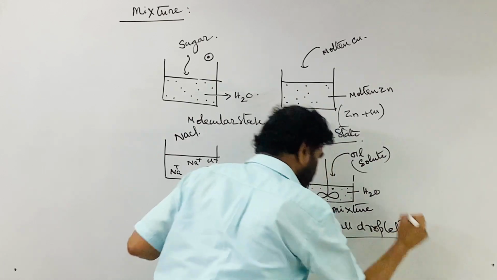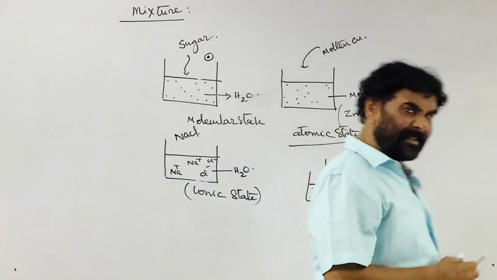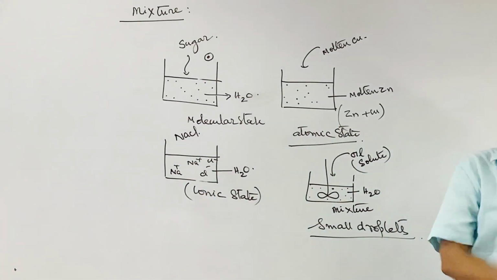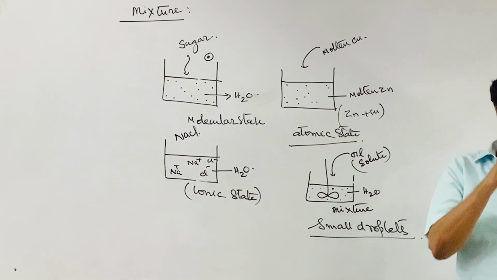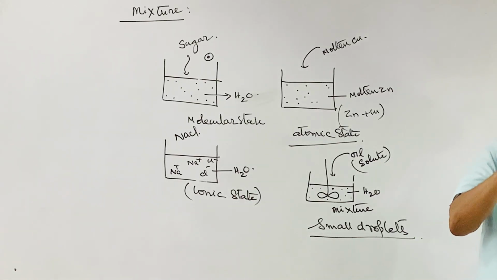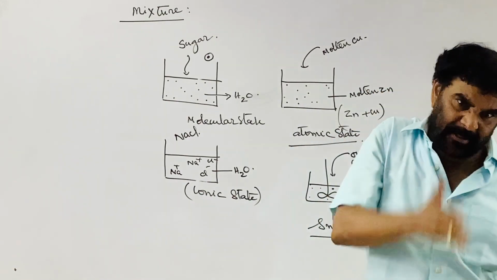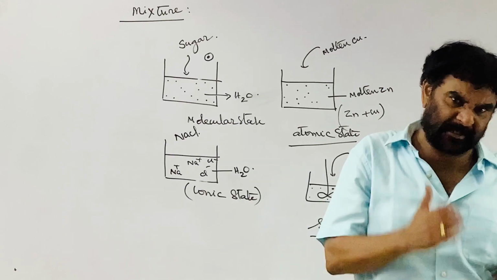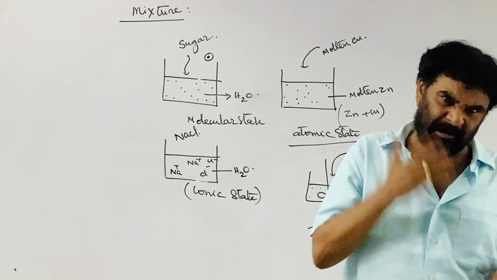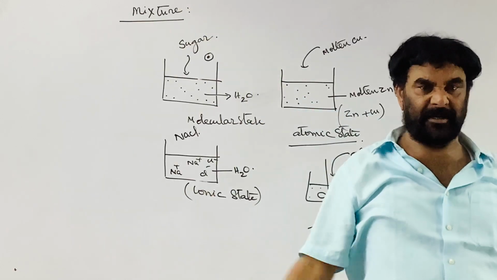Small droplets. Each droplet is not equal to one molecule of oil. It is not equal to an ion. As you increase the speed of the stirrer, the size of the droplet decreases and becomes small, but it never disperses in the molecular state.